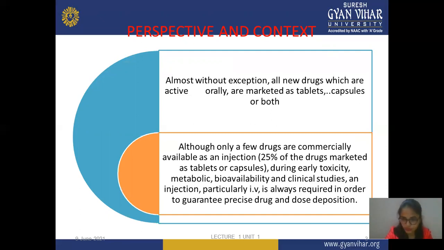Only 25% of drugs are available in a solid dosage form as tablet and capsule, and the remaining drugs are majorly prepared by other than the oral route. Majorly, drugs are prepared by the parenteral route because the parenteral route shows more efficacy and a fast effect, and it does not show first pass effect also.